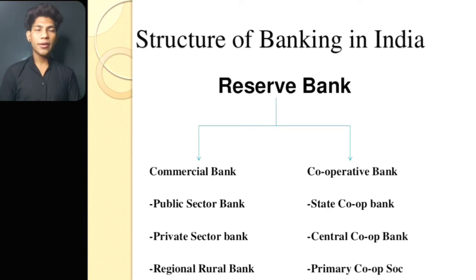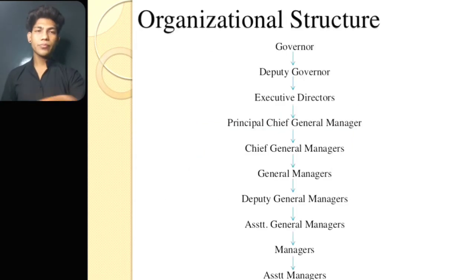Structure of banking in India: the Reserve Bank follows two types of banks, commercial banks and cooperative banks. Commercial banks are of three types: public sector banks, private sector banks, and regional rural banks. Cooperative banks also have three types: state cooperative banks, central cooperative banks, and primary cooperative banks.